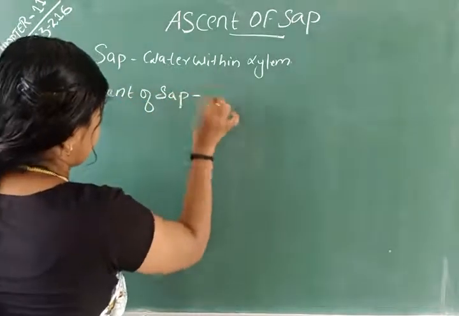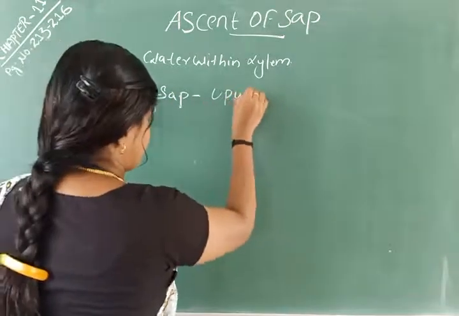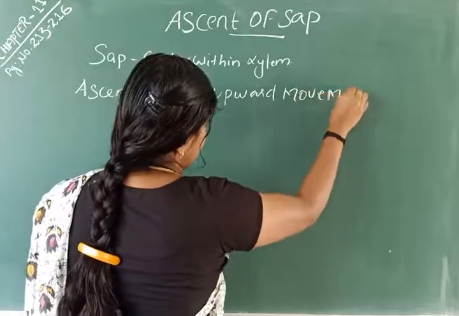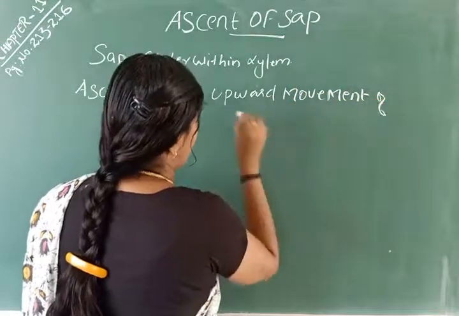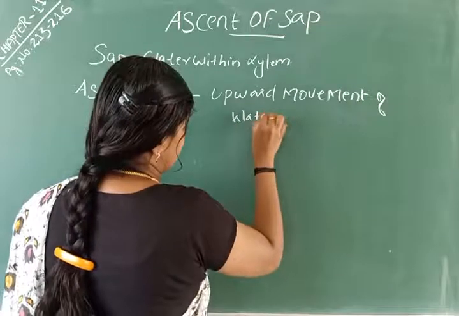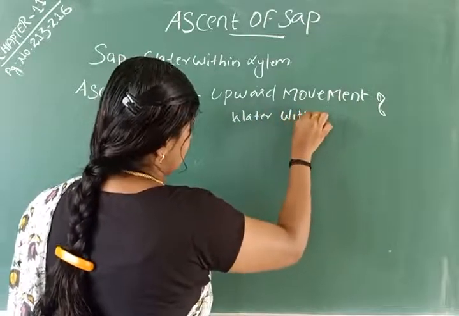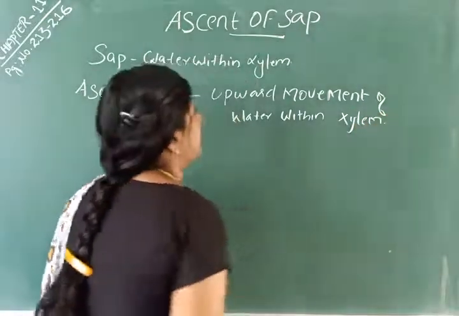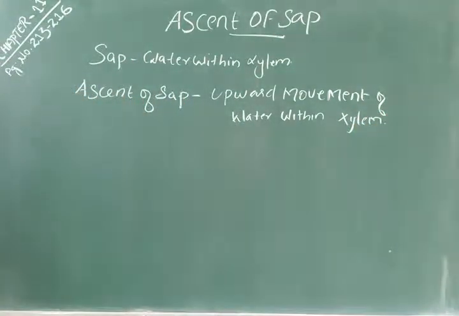Ascent of sap means the upward movement of water within xylem. So sap means water within the xylem, whereas upward movement of water within xylem is ascent of sap. The path of ascent of sap, we know, is through xylem.